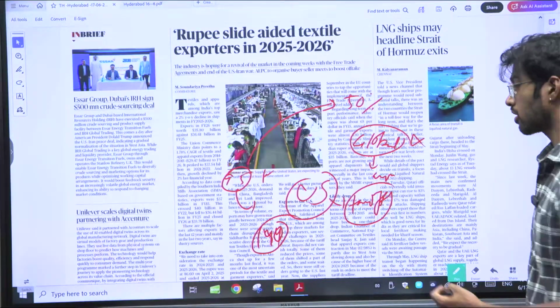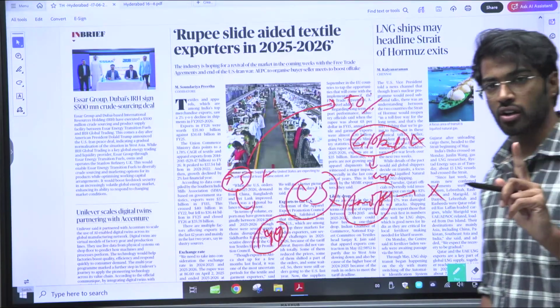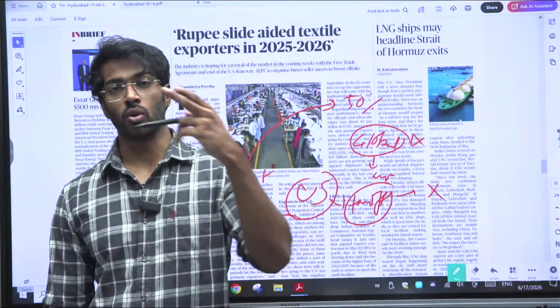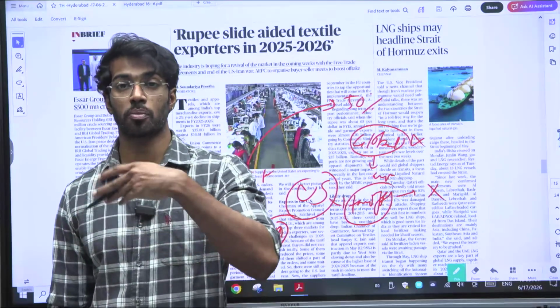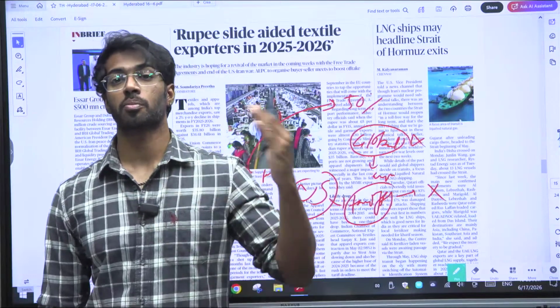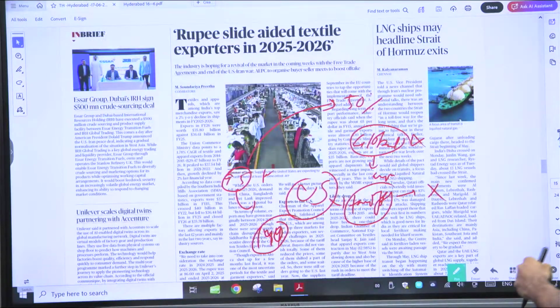So this is another reason why people are hesitating to buy. One is the weakening of global demand. The second thing is the tariffs that the US actually put. Despite lower prices in India, US tariffs are increasing the price of that particular good. That is the second reason why there is a slide in textile exports despite a rupee slide. And the third thing is competition from many other countries.